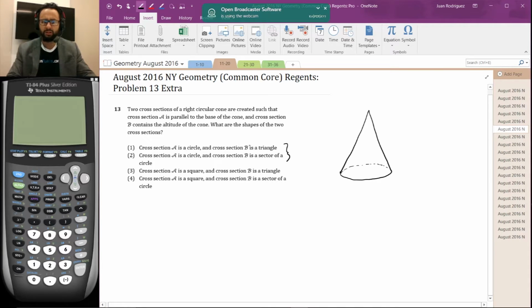The reason square is here though is to see if they said cone and you drew a pyramid. So definitely watch out and make sure you draw the shape that was asked.